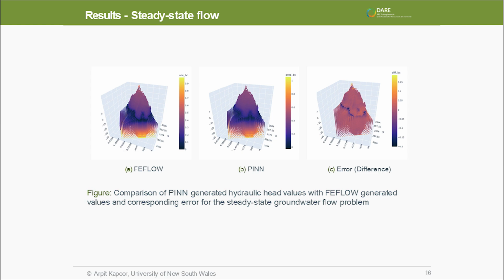For a very simple baseline study, we took some predictions of the steady state groundwater flow equation from FEE-flow on an aquifer present at the shore of an island somewhere in the Pacific. We trained a PINN model using 60% of the data set shown over here, and then extrapolated to the entire region. What you see is that the PINN is able to model the groundwater level pretty well. But there are certain regions highly prone to error, such as the edge and the tip of the island, which are mostly on the boundaries of this island.